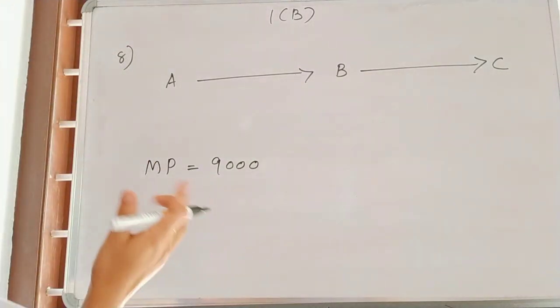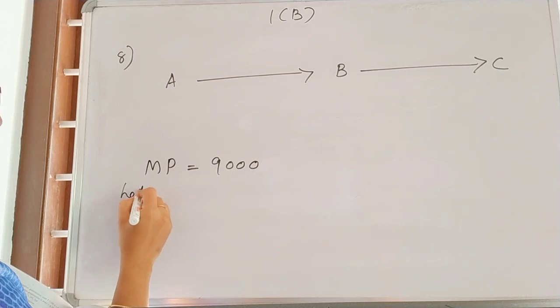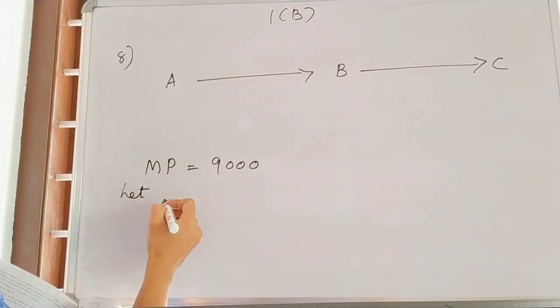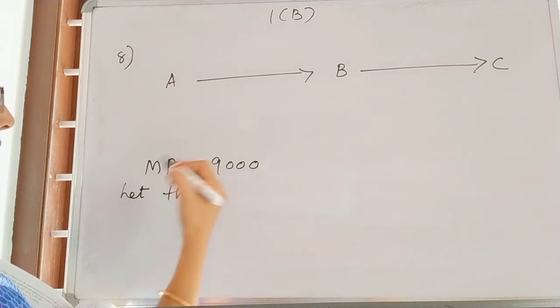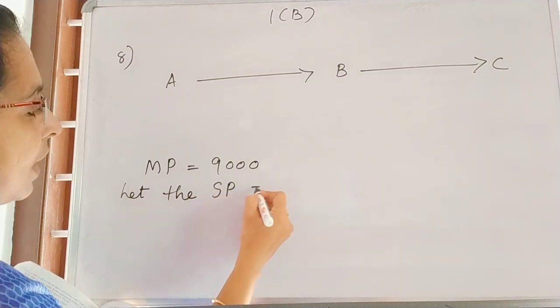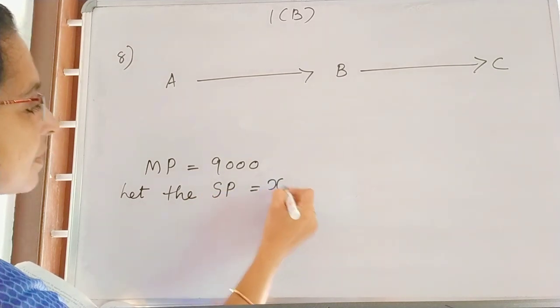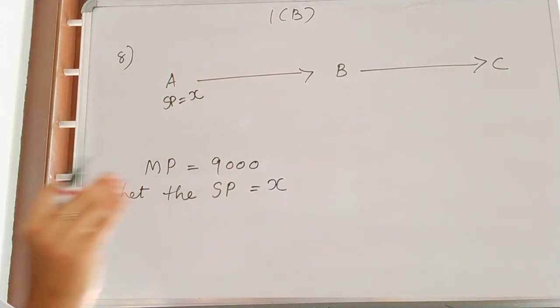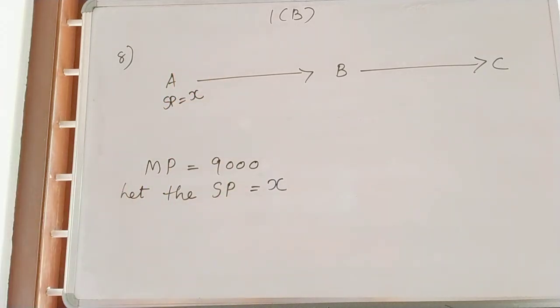So let the selling price be X, since we don't know the amount. Marked price is given as 9,000, and we don't know the selling price, so let it be X. Up to that understood?